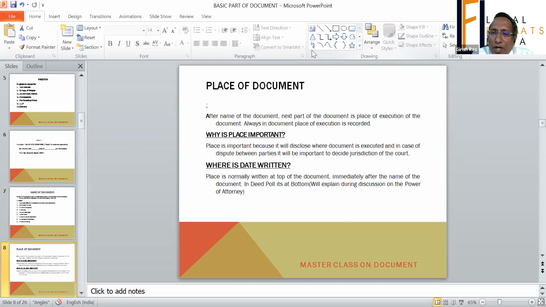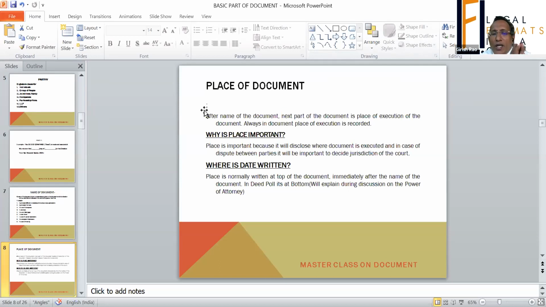The place becomes important because if there is a dispute regarding the document, it will be the determining factor for the jurisdiction of the court. If there is a dispute, the place where the document is executed will be considered as where part of the cause of action has arisen. Therefore, the place of the document is important.